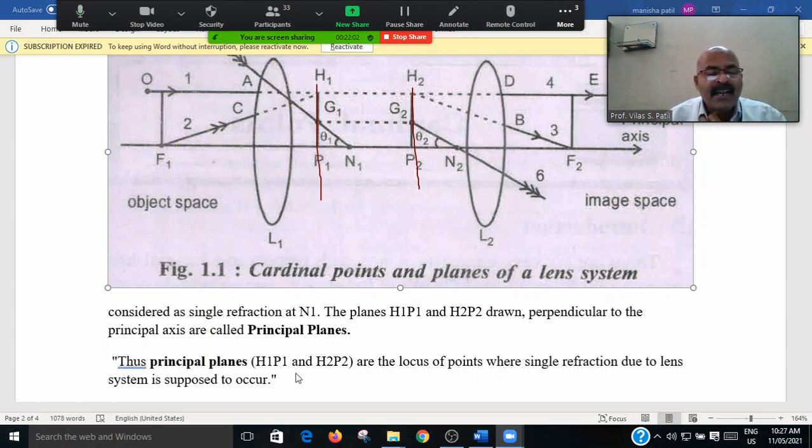Thus the principal planes H1P1 and H2P2 are the locus of the point where single refraction due to the lens system is to be supposed.